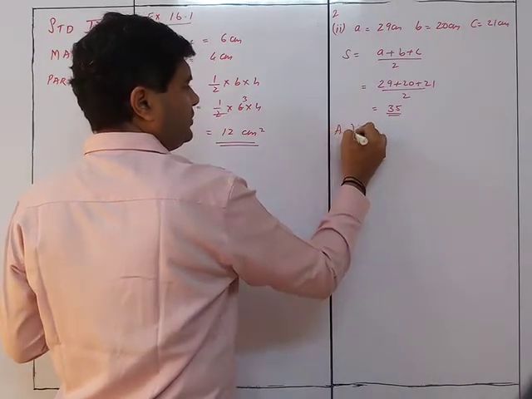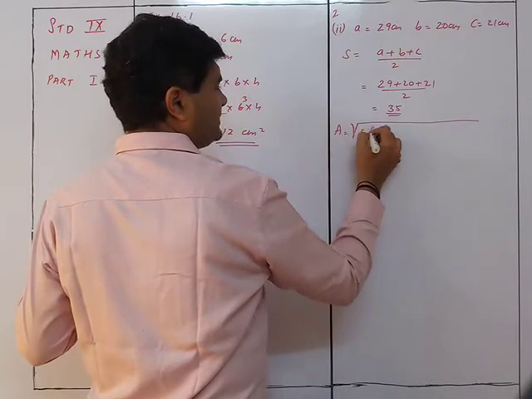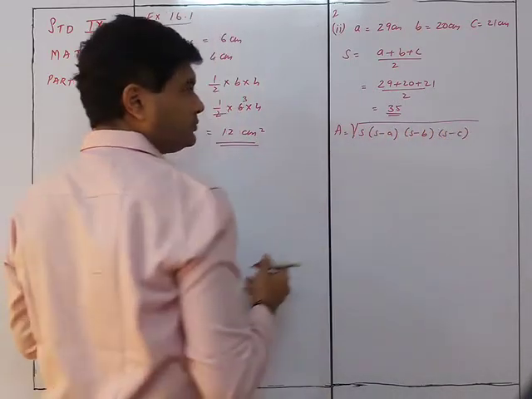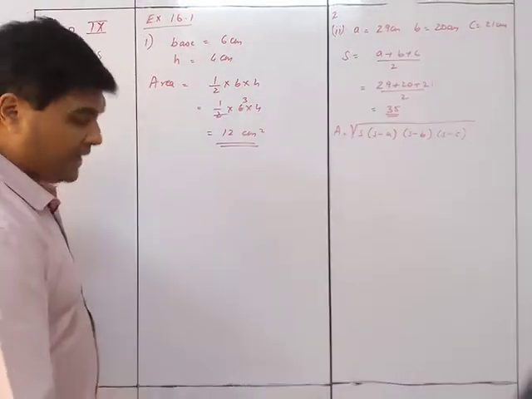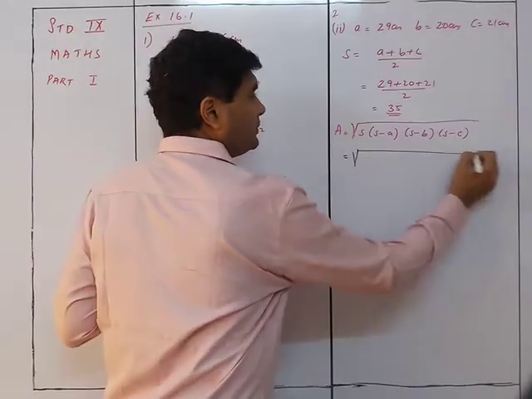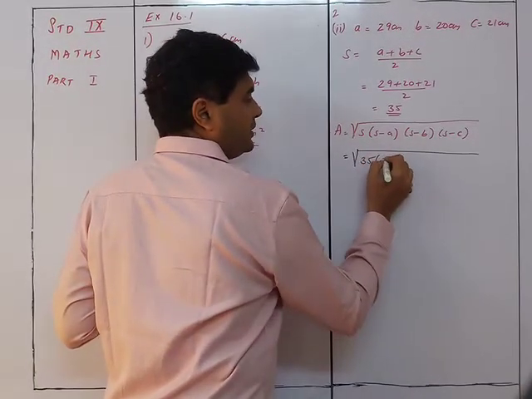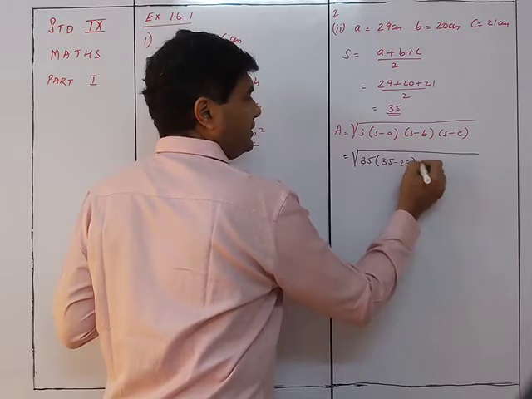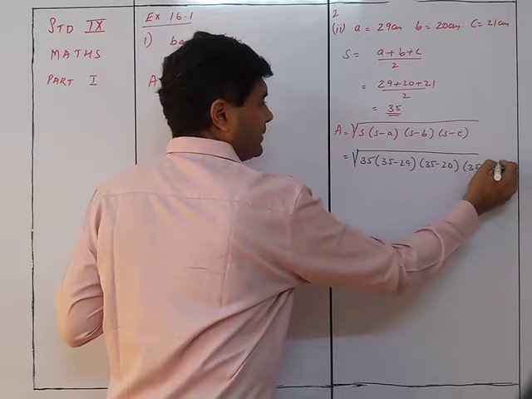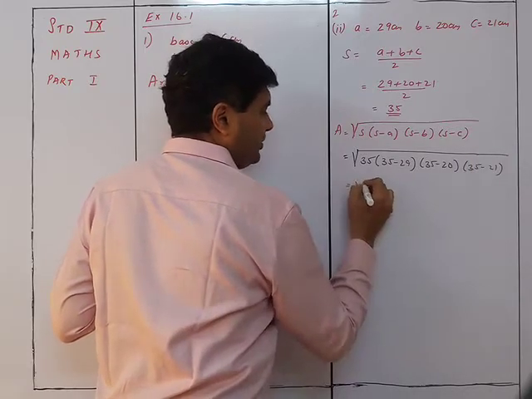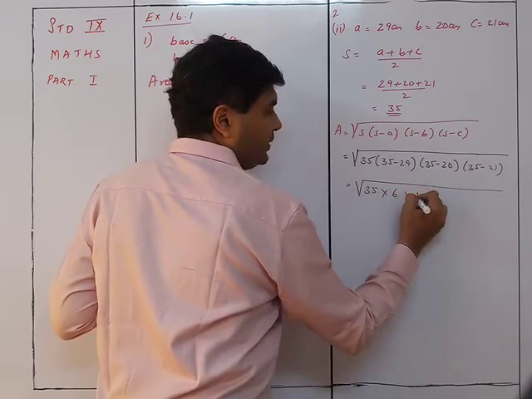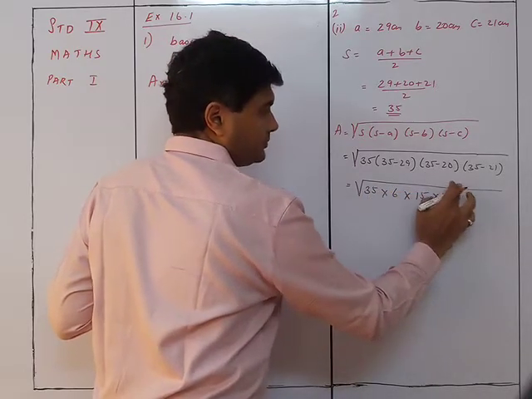So area is equal to square root of S, S minus A, S minus B, S minus C. Okay, so we have over here square root of 35, 35 minus 29, 35 minus 20 and 35 minus 21. This will give me square root of 35 into 6 into 15 into 14.